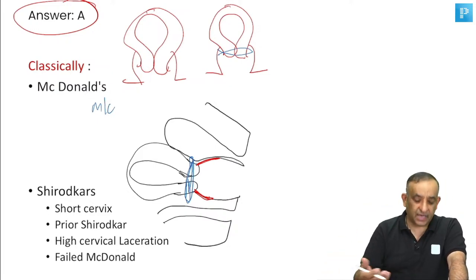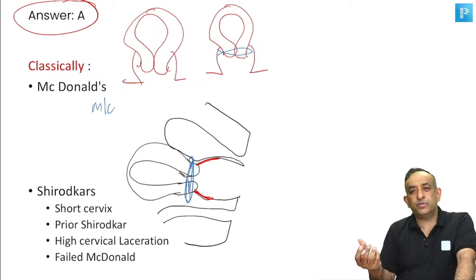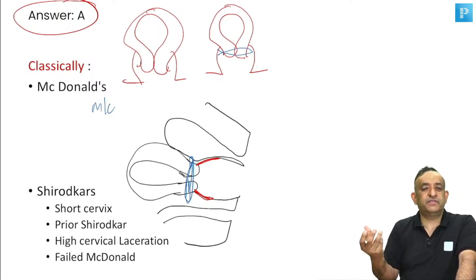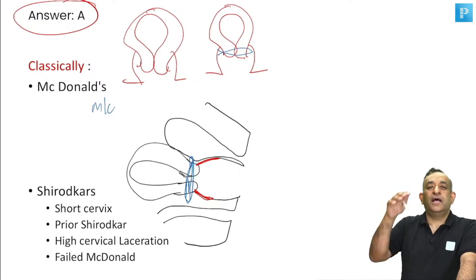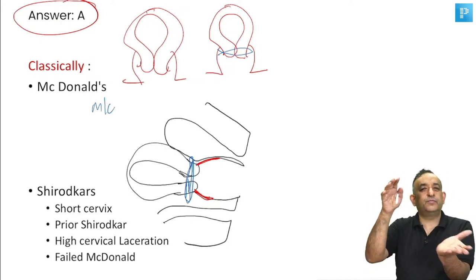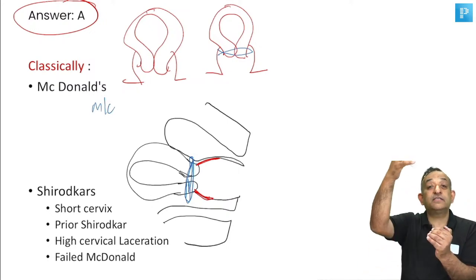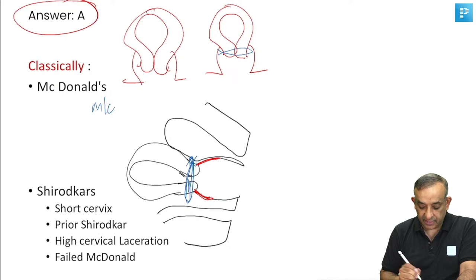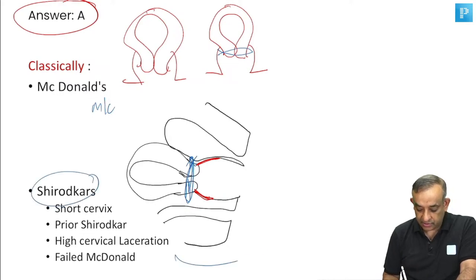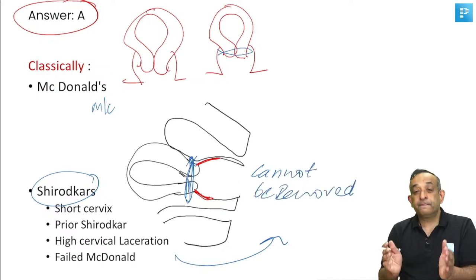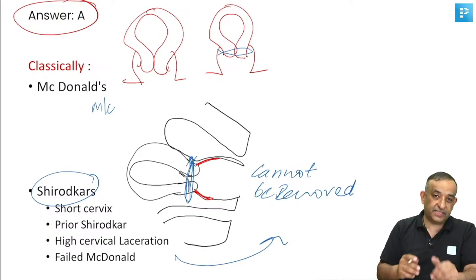Even as recently as 3 days back, I did a Shirodkar in my hospital for a woman who had 3 abortions, and the cervix is very short. Any part of the cervix was hardly visible, just the opening of the cervix was visible, and there was no anterior or posterior lip. So we had to dissect the anterior and posterior vagina, apply the stitch and re-suture. Now the problem is, when you re-suture the vagina, the stitch is above the vagina. Can you see? The stitch is here. So that's what is likely going to be your next question: Shirodkar cannot be removed, because you have now closed the vagina below the stitch.